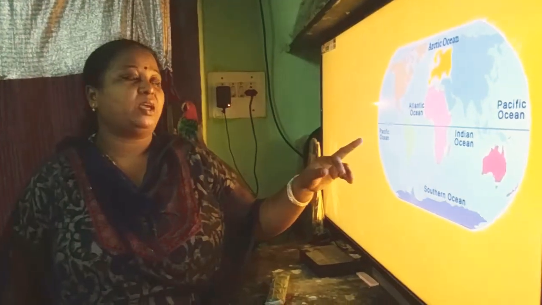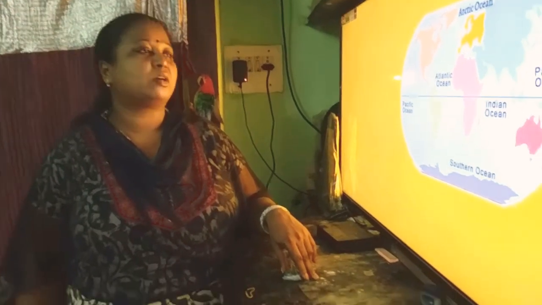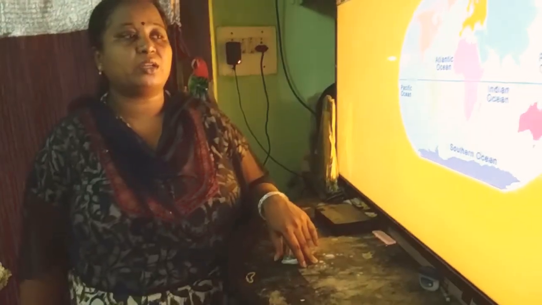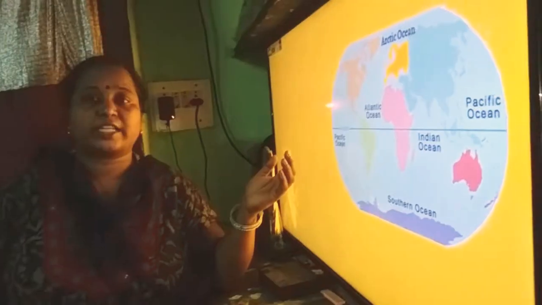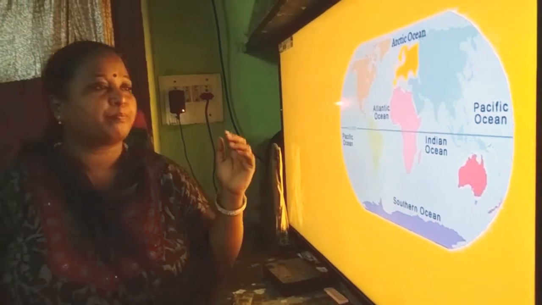Pacific Ocean is the largest and deepest ocean of all these 5 oceans. Atlantic Ocean is the second largest ocean. Indian Ocean is the third largest ocean and it is named after a country. Atlantic Ocean is named after the Greek god Atlas. The name Pacific means spacious, peaceful. It is given by the explorer Ferdinand Magellan.